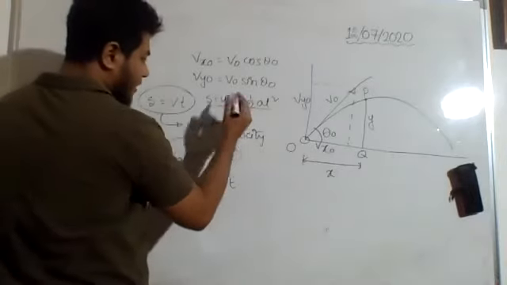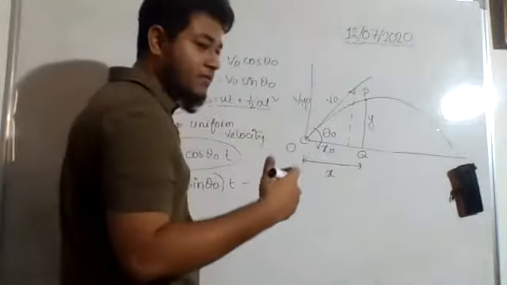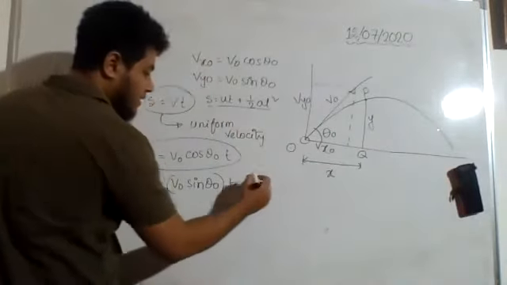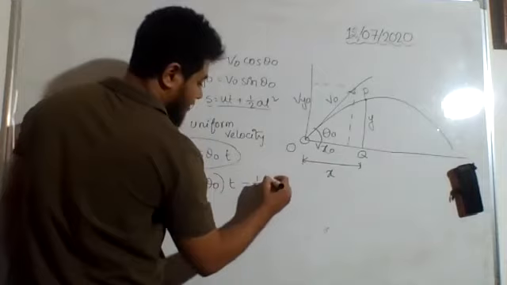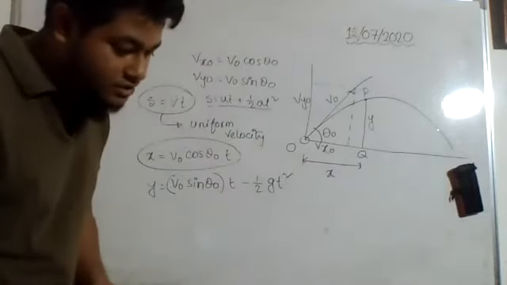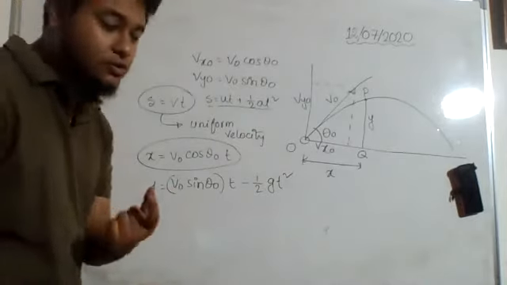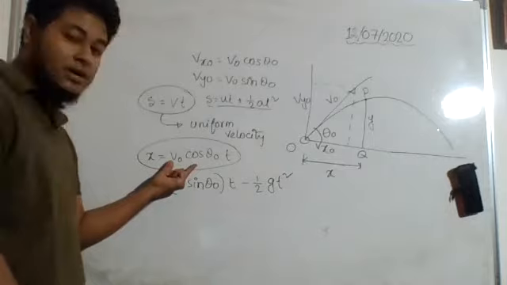Then plus, this plus will become minus. Why? Because the body is going in the upward direction, the acceleration due to gravity is negative. So half acceleration will be g and t square. See, this is our equation 3.32. Okay. Every equation you need to understand. I told you this is equation 3.31. This is how it came.